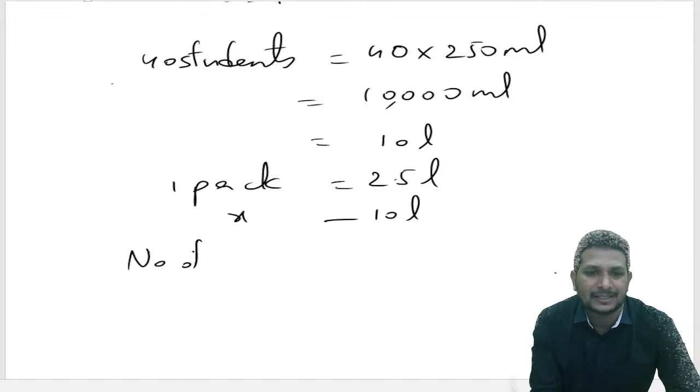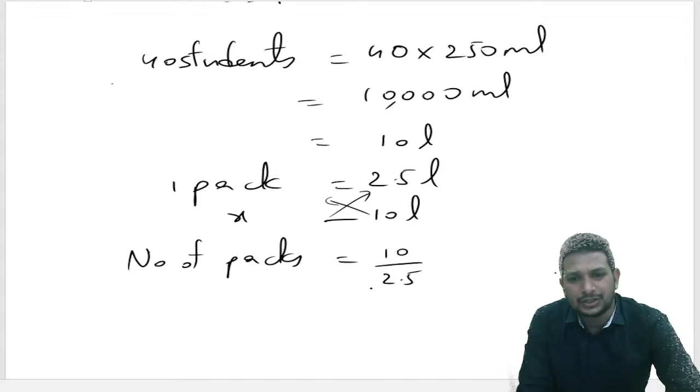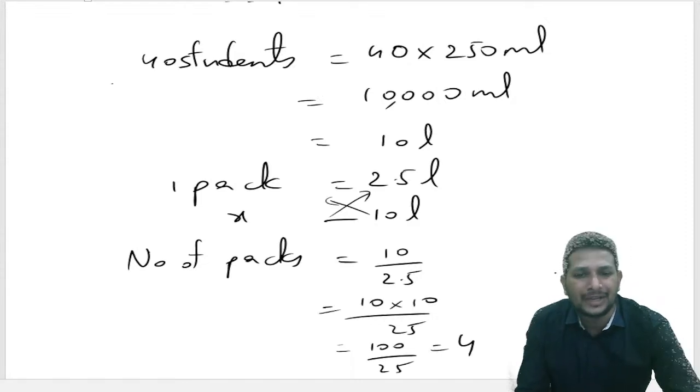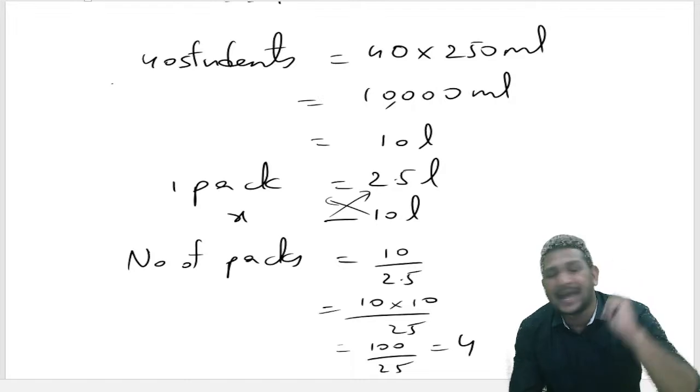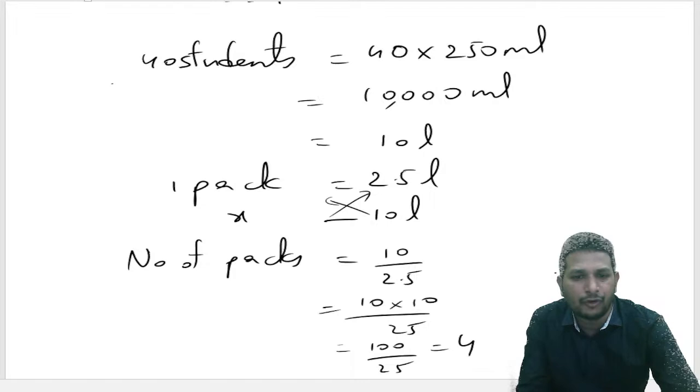The number of packs is like a unitary method problem, right? 10 by 2.5, written as a fraction, 10 by 25 by 10. Altogether she requires 4 tetra packs to serve all her 40 classmates. Understood? 4 tetra packs. That's nothing but option 3.